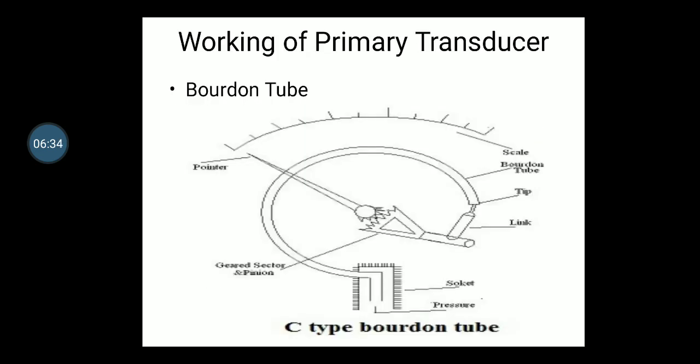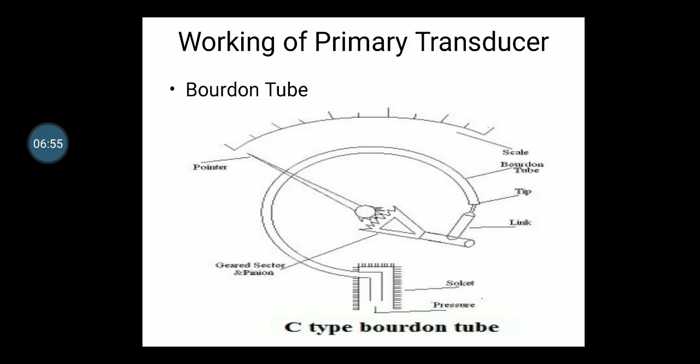Okay, so here you can see this is a Bourdon tube, right? You can see this part, right? From here the pressure is inserted. This is the open end, right? The pressure is inserted from here, and this is basically a C type Bourdon tube.